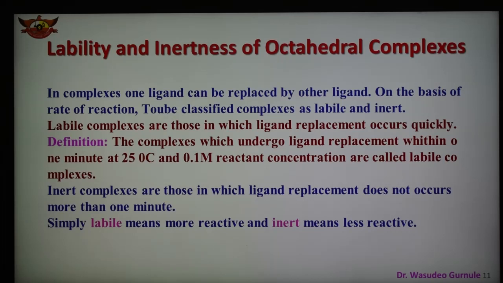Inert complexes are those in which ligand replacement does not occur in more than 1 minute. Simply we can say that labile means more reactive, inert means less reactive. So depending upon the speed of the replacement reaction, there are two types of complexes, labile and inert.